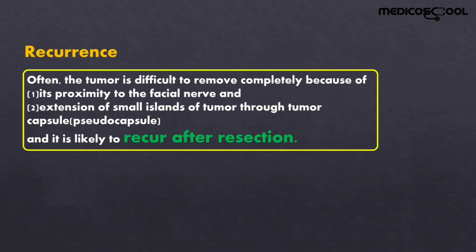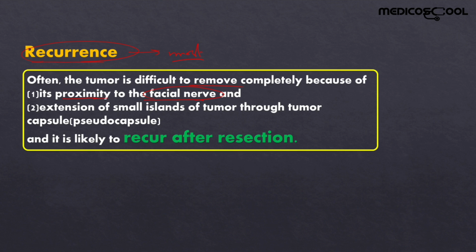Now let's talk about the recurrence of this pleomorphic adenoma, which is one of the most important points. This tumor is difficult to remove completely because of two points. First, its proximity to the facial nerve. The surgeons are afraid of damaging the facial nerve, and they usually don't go beyond the margins to completely remove the tumor.